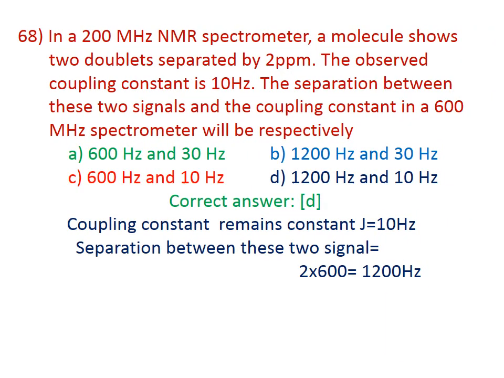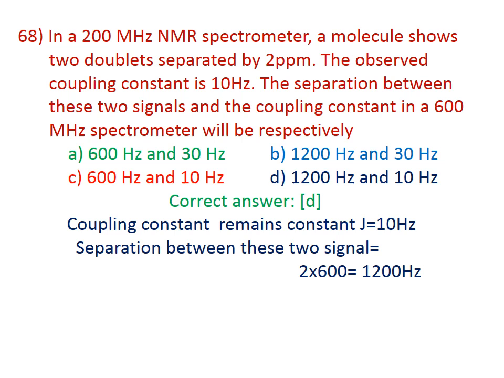68. In a 200 MHz NMR spectrometer, a molecule shows two doublets separated by 2 ppm. The observed coupling constant is 10 Hertz. The separation between the two signals and the coupling constant in a 600 MHz spectrometer will be. The correct answer is D, 1200 Hertz and 10 Hertz.